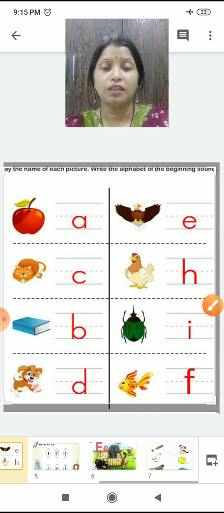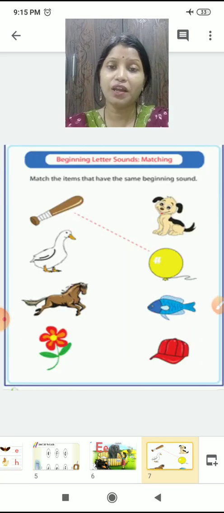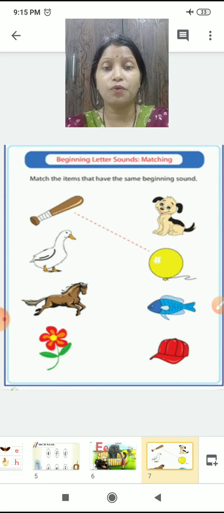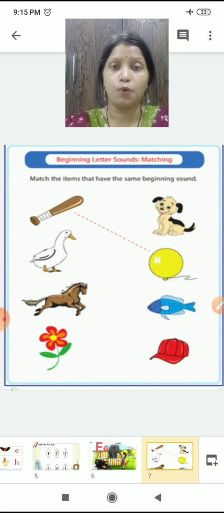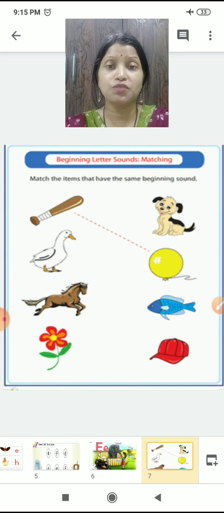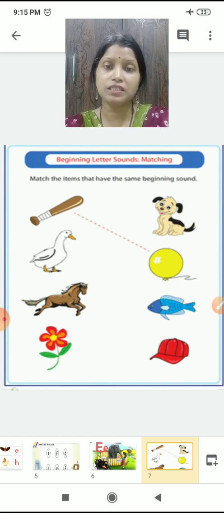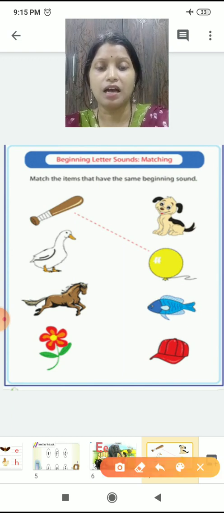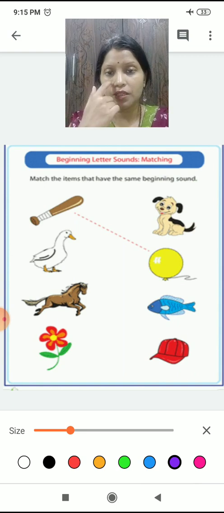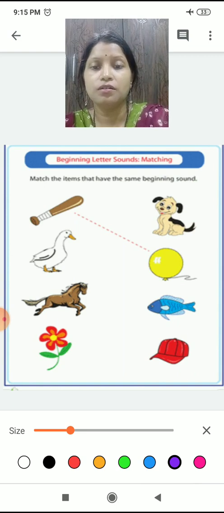Okay. Now it's an activity time. So what we have to do? We have to match the pictures with the same beginning sound. Okay, let's start.